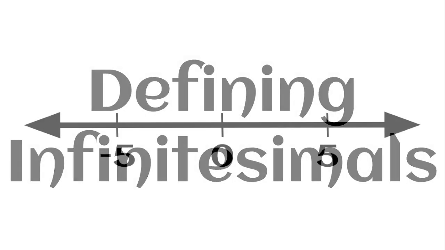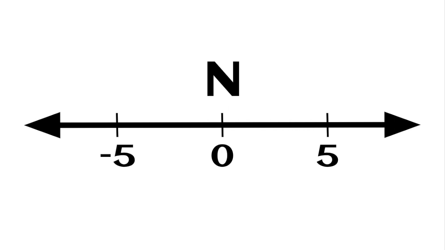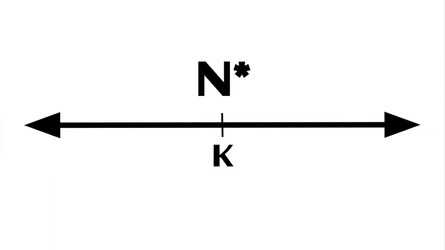Imagine a number line of all real numbers, called n. Where does infinity fall on this line? The answer is that it does not. Instead, infinite numbers lie on a separate number line, which we will call n prime, on which the central value is k. Just like on n, numbers on n prime have properties. They can be even or odd, they can be squares, and they can be primes.